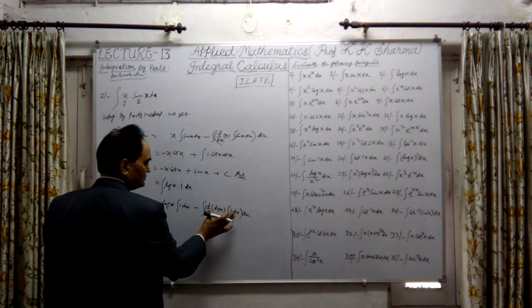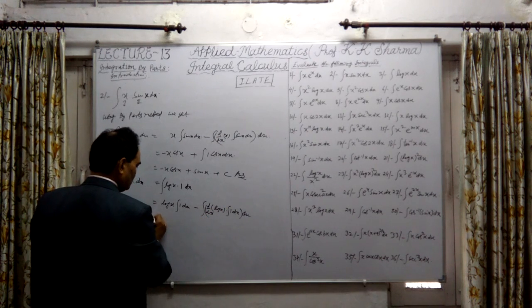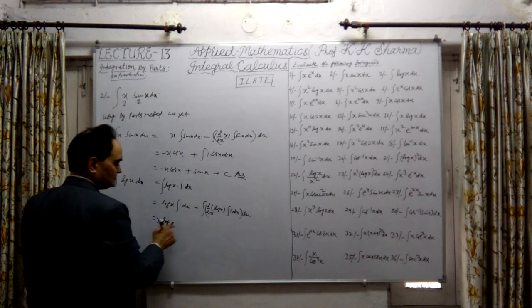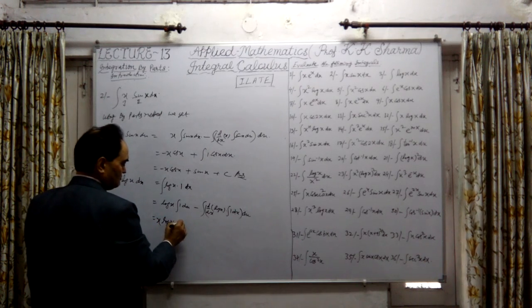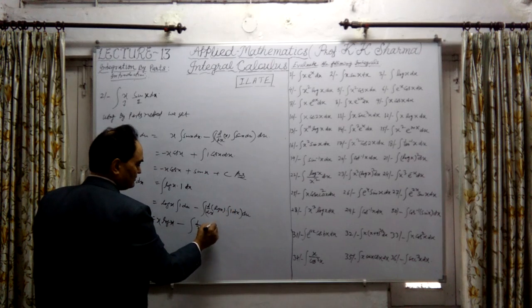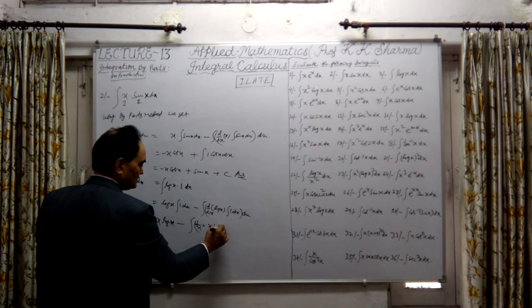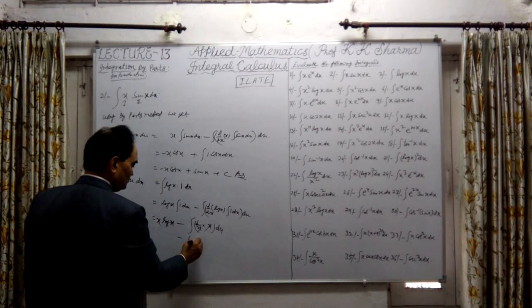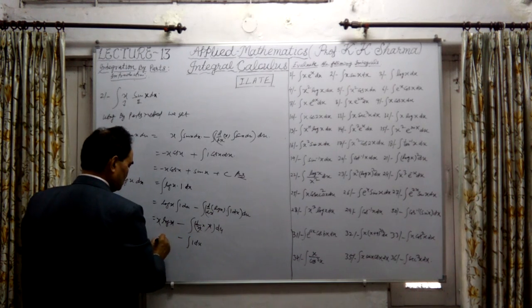Okay, integration of these two. From this, it is log x. Integration of 1 is x, so let me write x log x minus the integral of the differentiation of log x, which is 1 upon x, into this x here, into dx. So again this x cancels out. This is minus the integral of 1 into dx only. So x log x